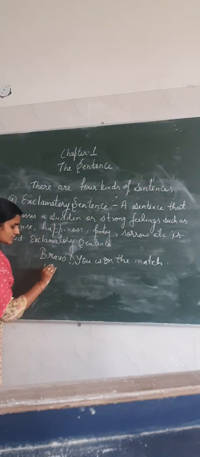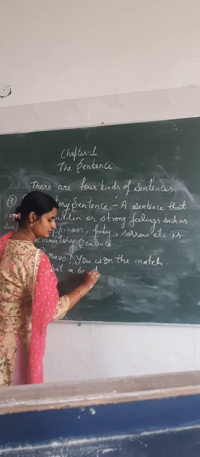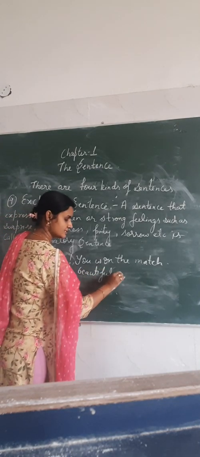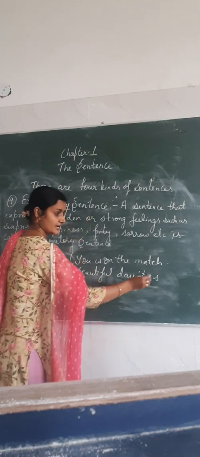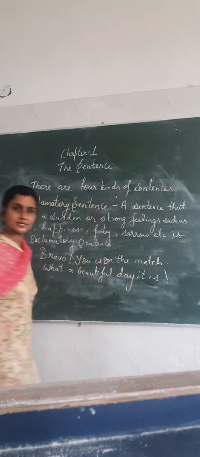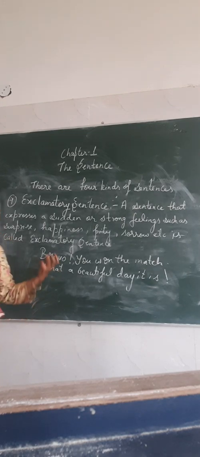One more sentence you can see. What a beautiful day it is. And then you will use exclamatory mark. So in these kind of sentences you will have to use the exclamatory mark when you are showing the feelings or emotion, and you have seen that these are the sentences which are showing the strong feelings or emotions.